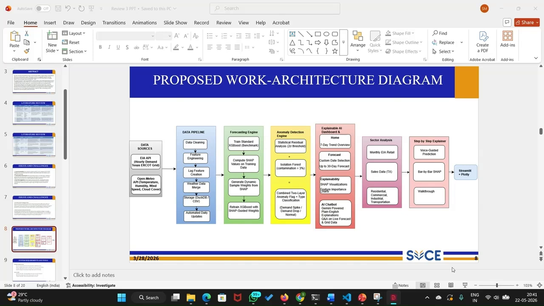So that is the reason why we take the weather data also. To talk about the data pipeline, once the data is collected, it enters the pipeline stage. Here, first we clean the raw data by removing missing or inconsistent values. Then we perform feature engineering, where we create new columns that give more meaning to the already existing ones.